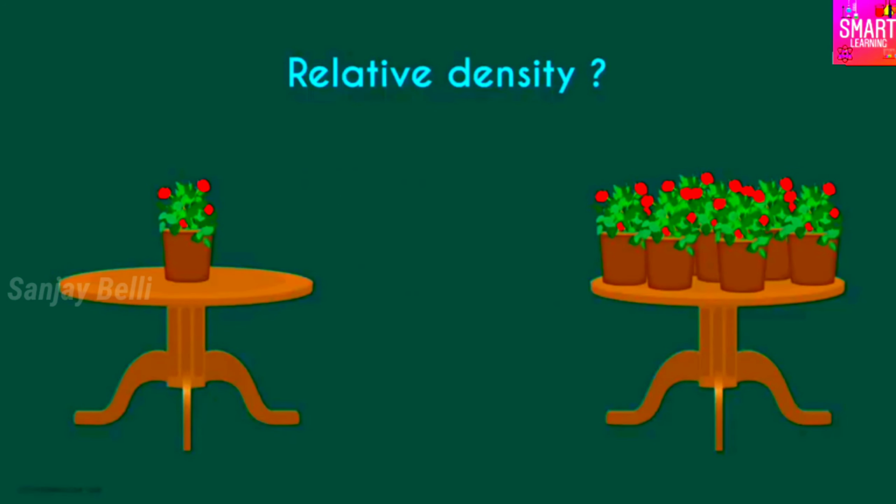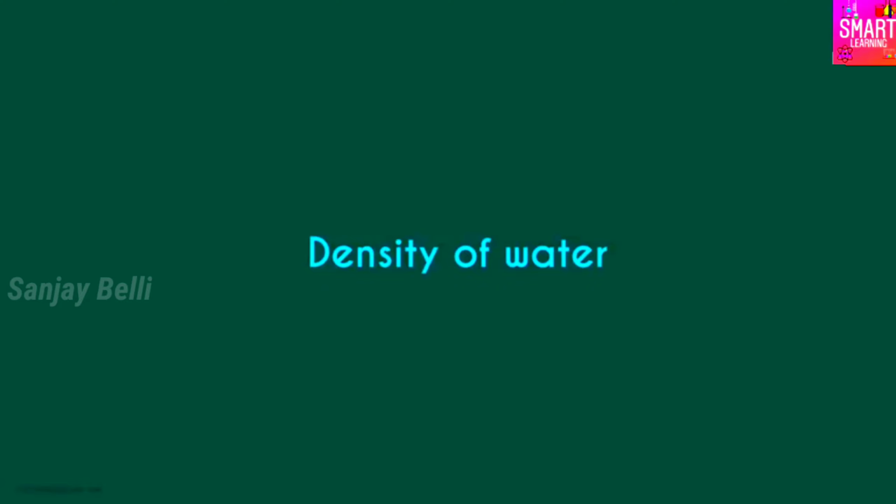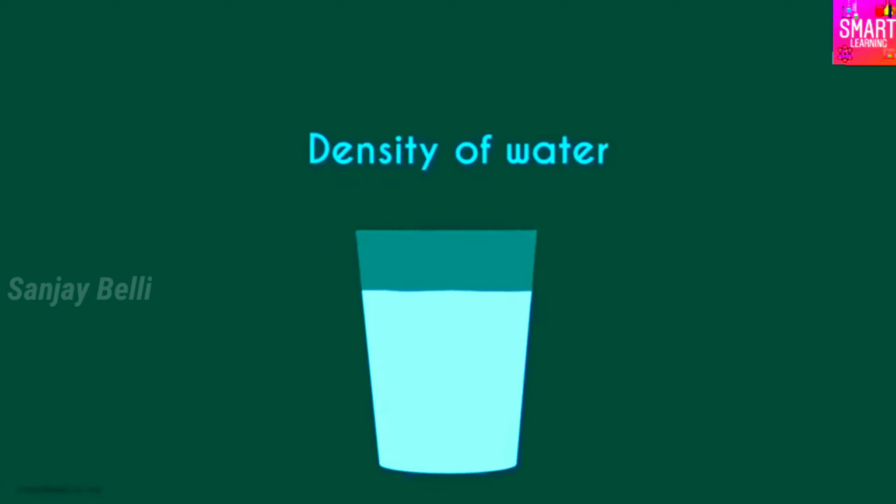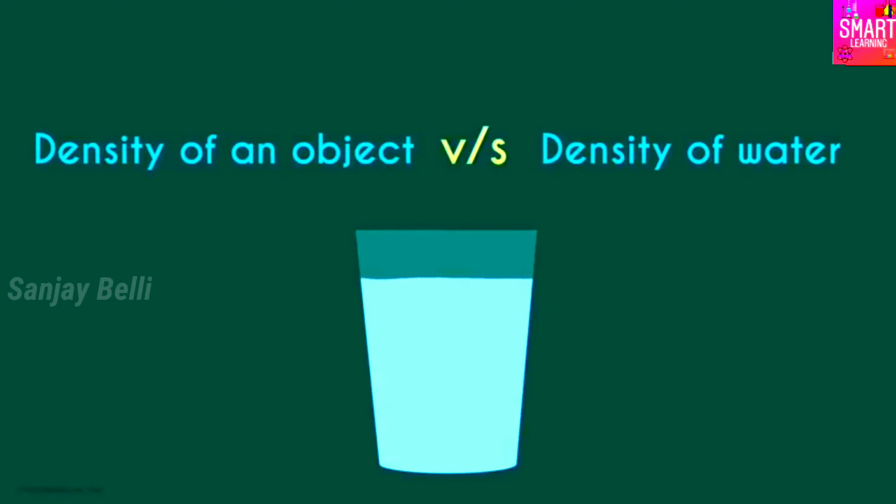We are comparing the density of one thing to the density of another. That's all. But the question is, relative to what? It's most typically the density of water. Yes, we look at the density of an object relative to the density of water.